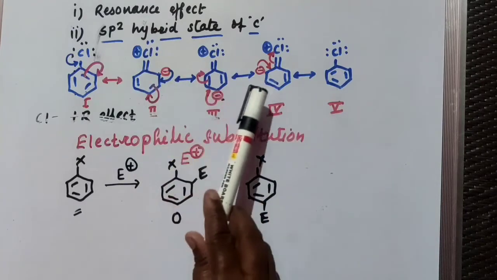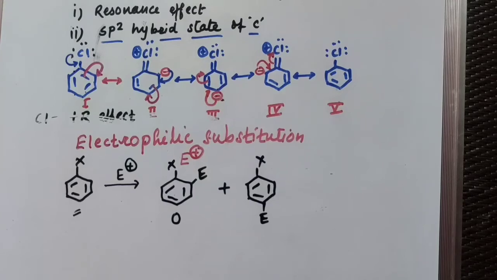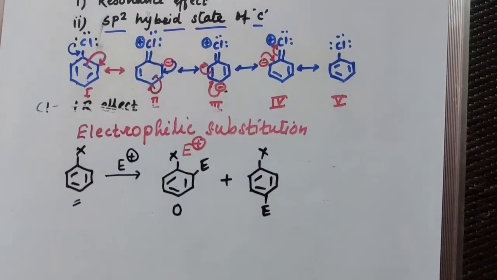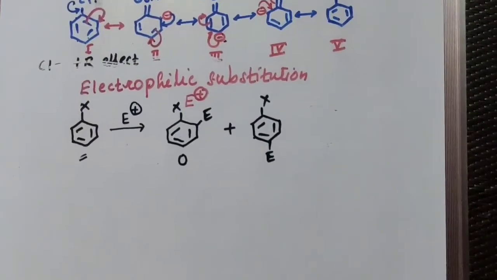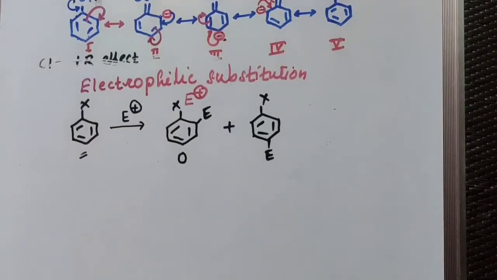These ortho, para and ortho carbon atoms carry a negative charge here, and that means the electron density on these carbon atoms is more, and they become active, and as a result you will get ortho and para compounds when there is electrophilic substitution. We'll take examples. First is halogenation. The first electrophilic reaction is halogenation. In that we'll see chlorination.